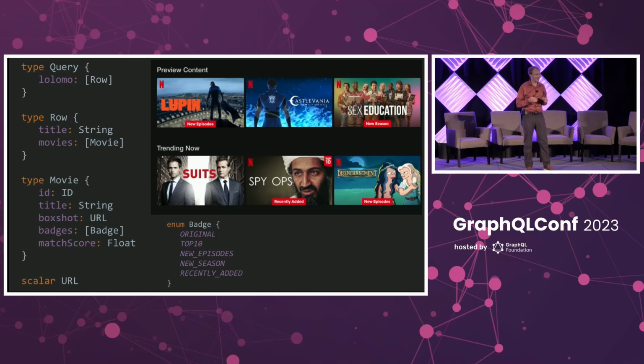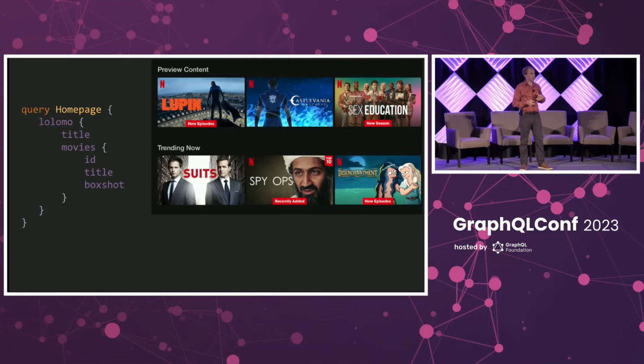So this is a fun Netflixism fact. And so we have a row. Row itself has a title. Row has a list of movies, and a movie has various attributes. Title, box shot is the picture that you see there. And then we can write a query to get our Netflix homepage.